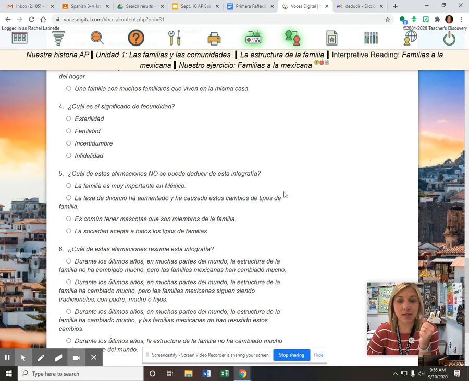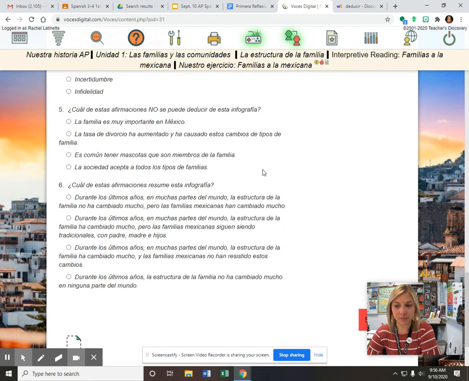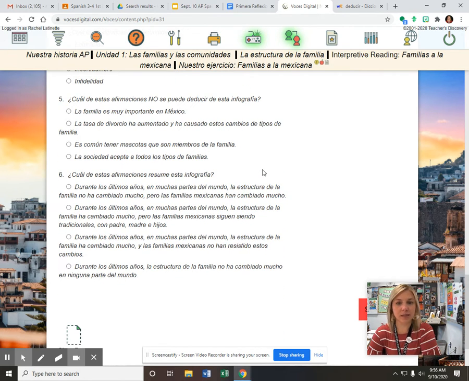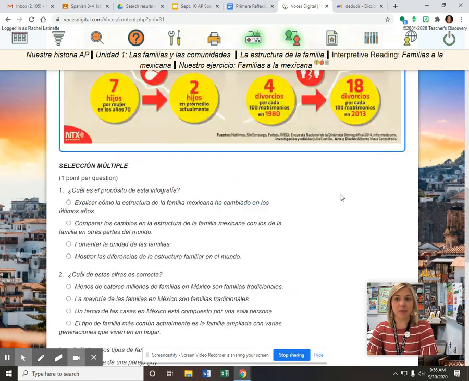5, ¿cuál de estas afirmaciones no se puede decidir de esta infografía? So which of these affirmations cannot be deduced or concluded from this infograph? And ¿cuál de estas afirmaciones resume esta infografía? Which of these affirmations summarizes this infograph?